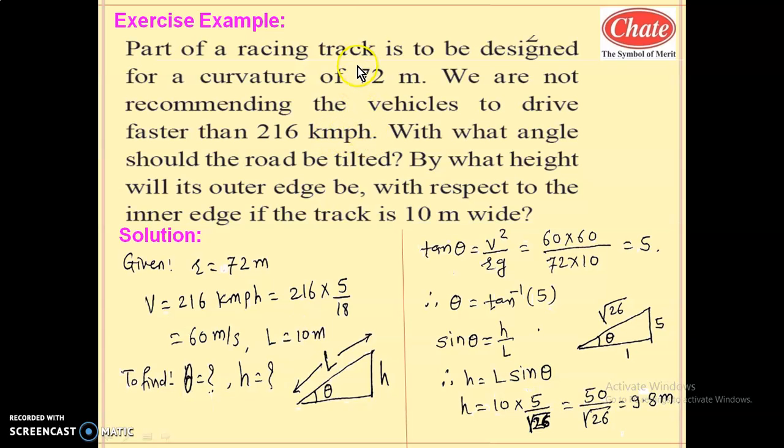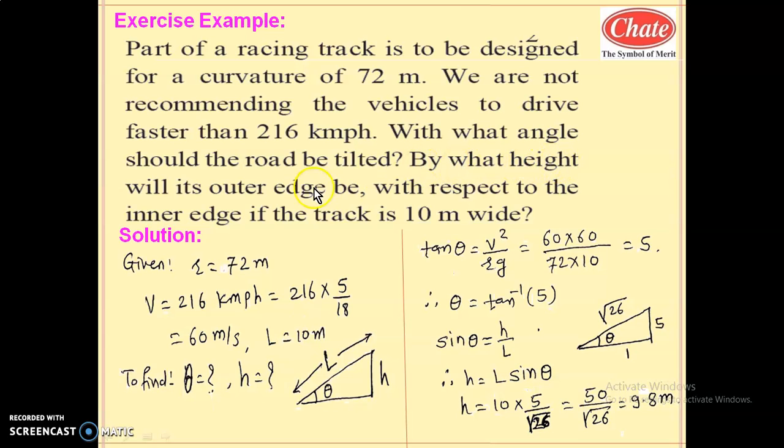So this is the radius given, and this is the maximum speed limit given, that is v safe 216 km per hour. At first you have to convert this kilometer per hour into the SI system, that is meter per second. With what angle should the road be tilted? To what angle should the road be tilted means we have to calculate the banking angle.